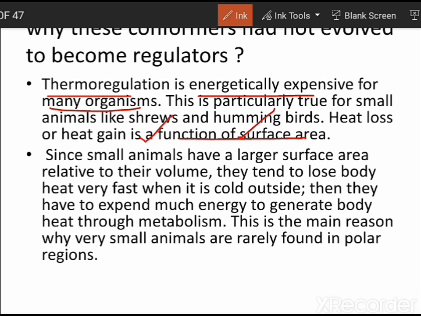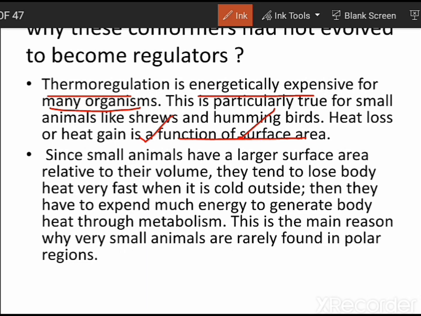So in our case, our volume is greater as compared to the surface area, and as a result we can expend more energy for thermoregulation, because that is needed for the success of mammals. But in the case of smaller organisms such as shrews and hummingbirds, thermoregulation is an extremely energy consuming process, so they do not want to expend so much energy for thermoregulation.